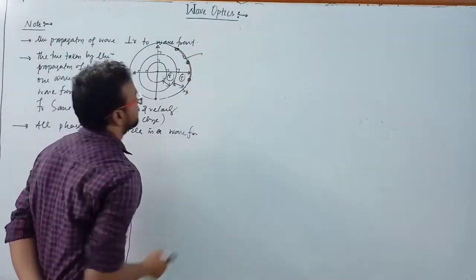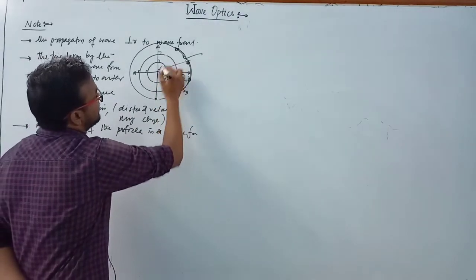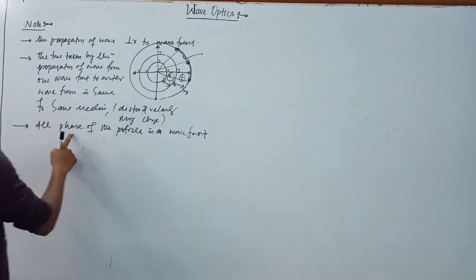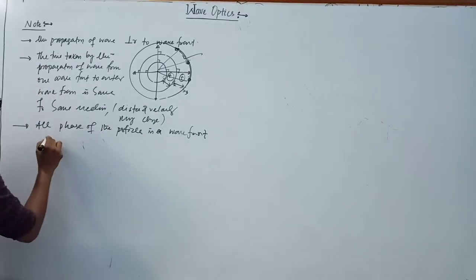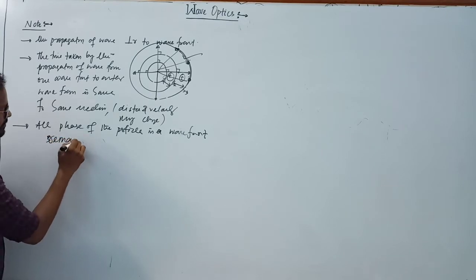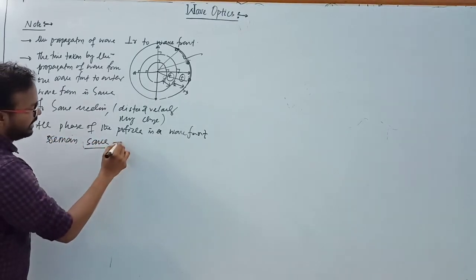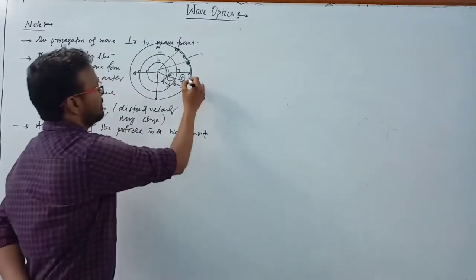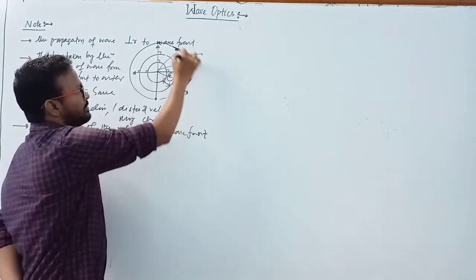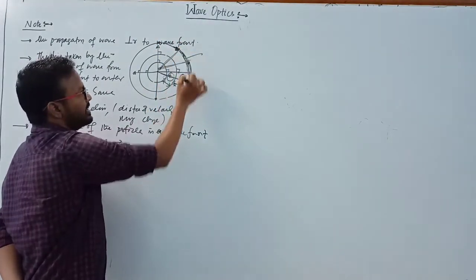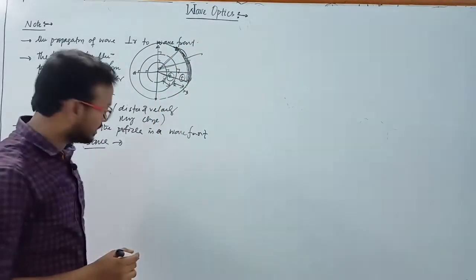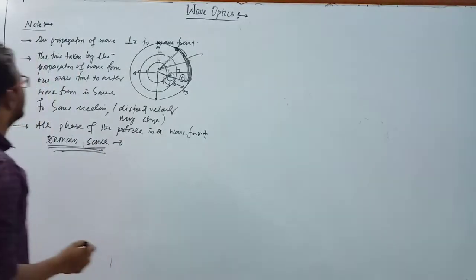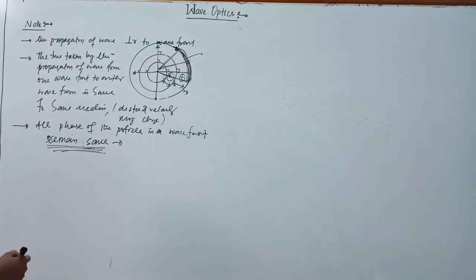Suppose this wavefront, all the particles which are equidistant from the point source, all the phases of the particles in a wavefront remain the same, and so these are vibrating with constant phase difference. Here phase, here phase, if you want to find the phase here, it is the same, and the phase difference between all these particles is 0. So these are vibrating with the same phase. Clear? So these are the important properties of the wavefront.